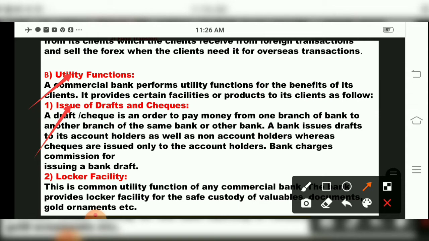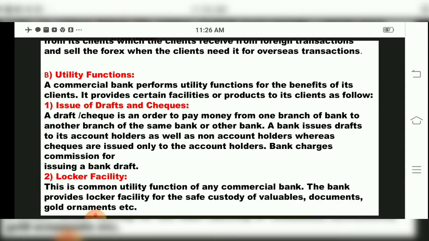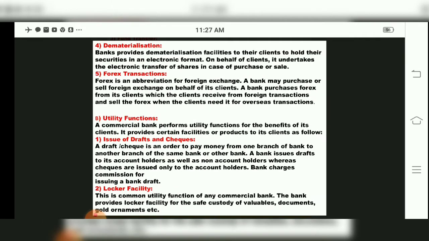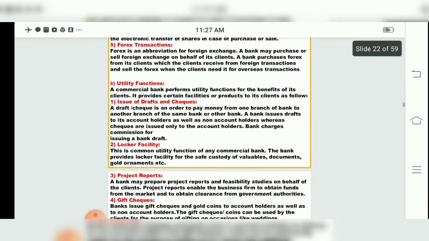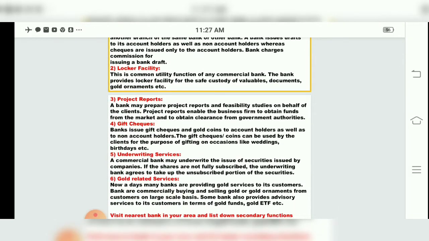Then the second facility we all know, children. In your childhood you must have visited the bank with your parents. We have a locker facility where all our securities, gold ornaments, silver, diamond, any precious things we can keep in the bank. That is the second type of utility function, the locker facility. For this locker also, monthly or yearly you have to pay an amount, children. A rate is charged for this locker facility. So this is a common utility function of a commercial bank. The bank provides locker facility for safe custody of valuables, documents, gold ornaments, etc.